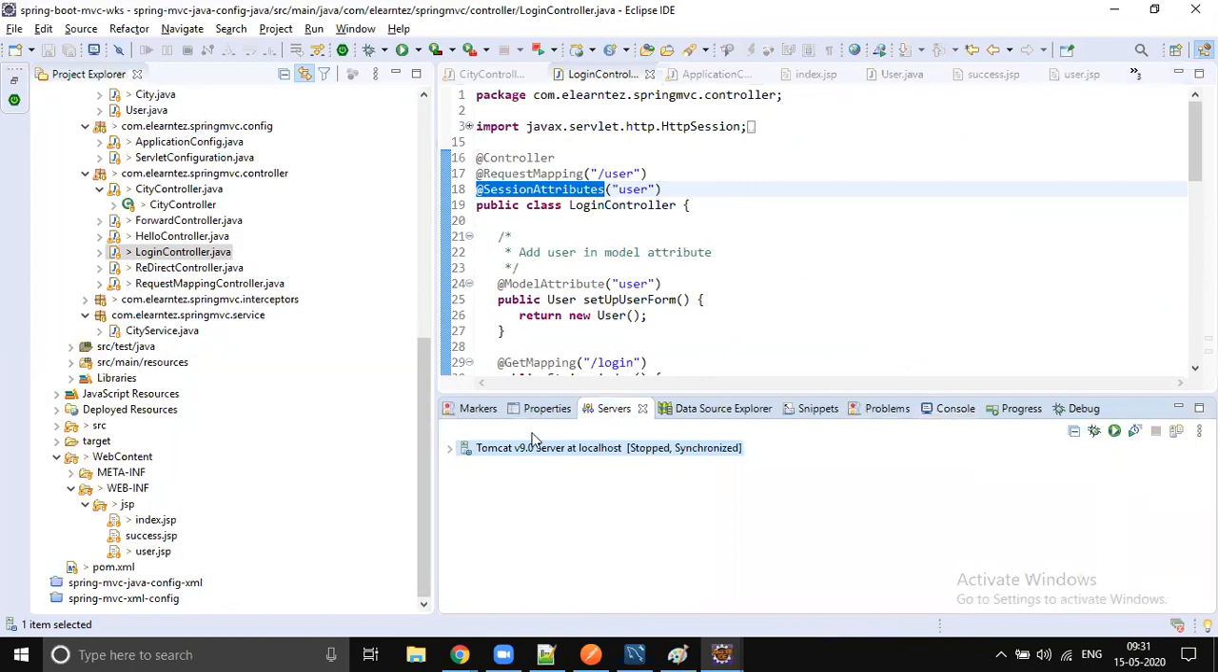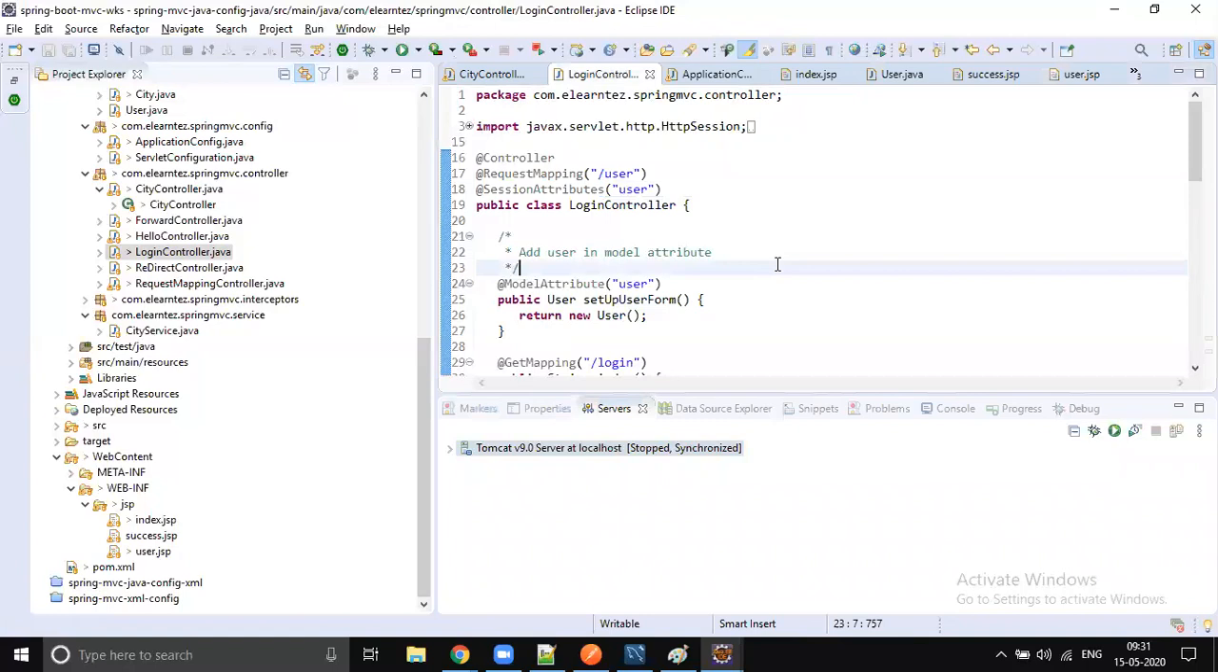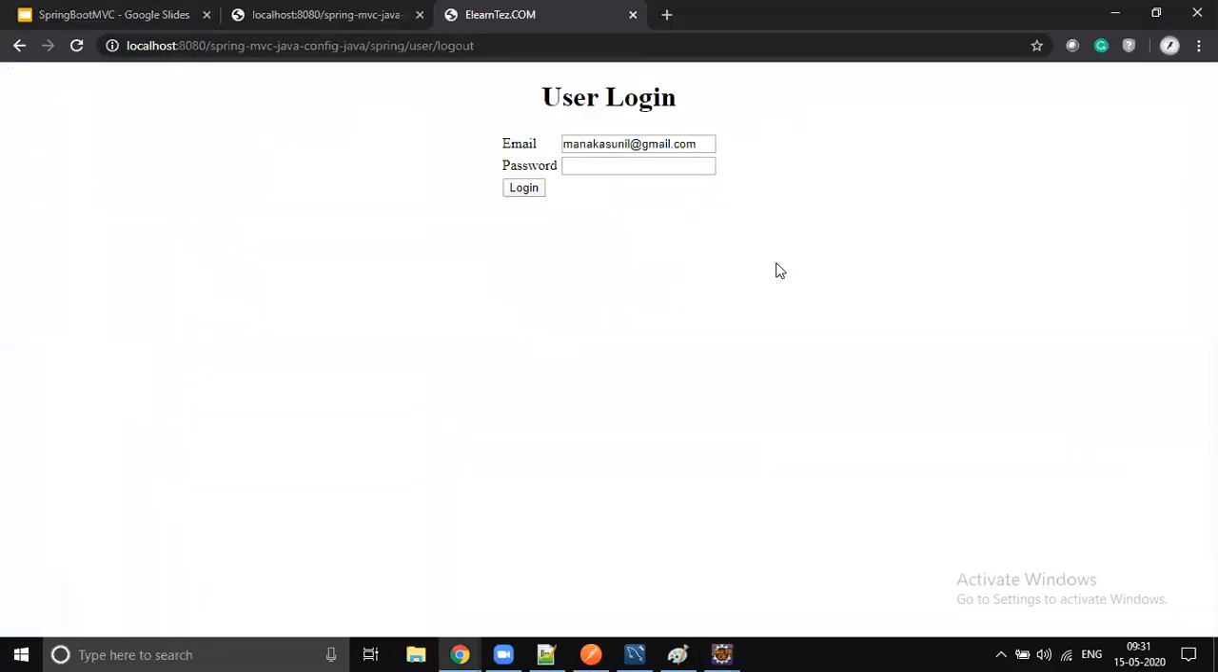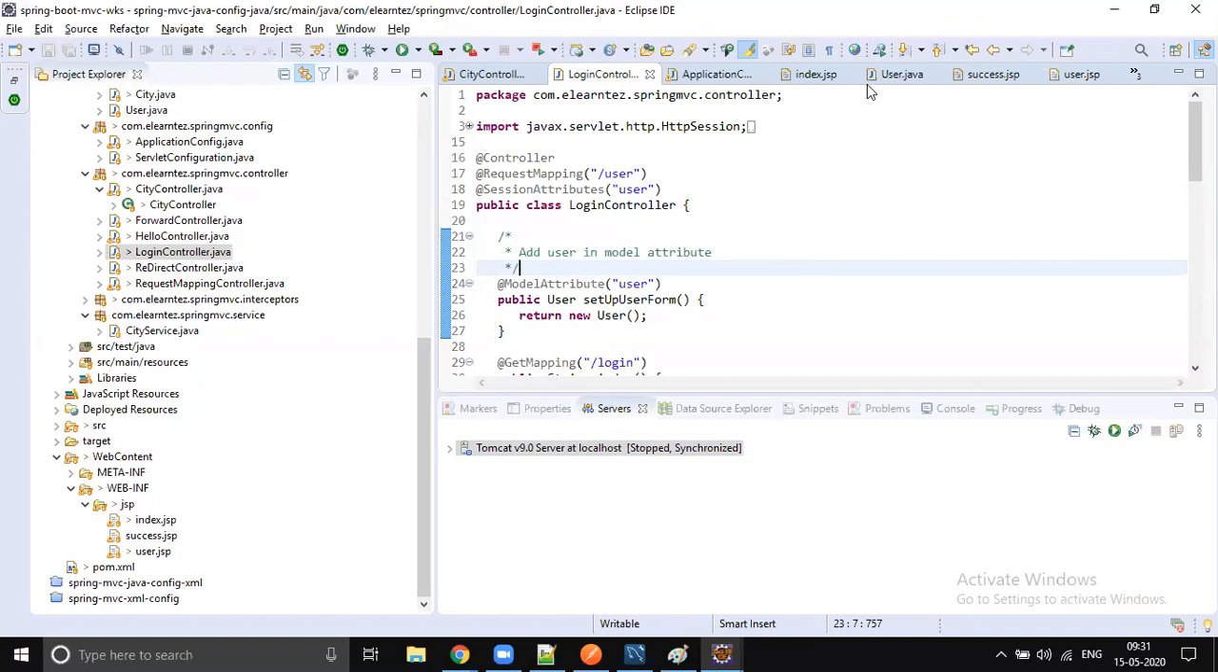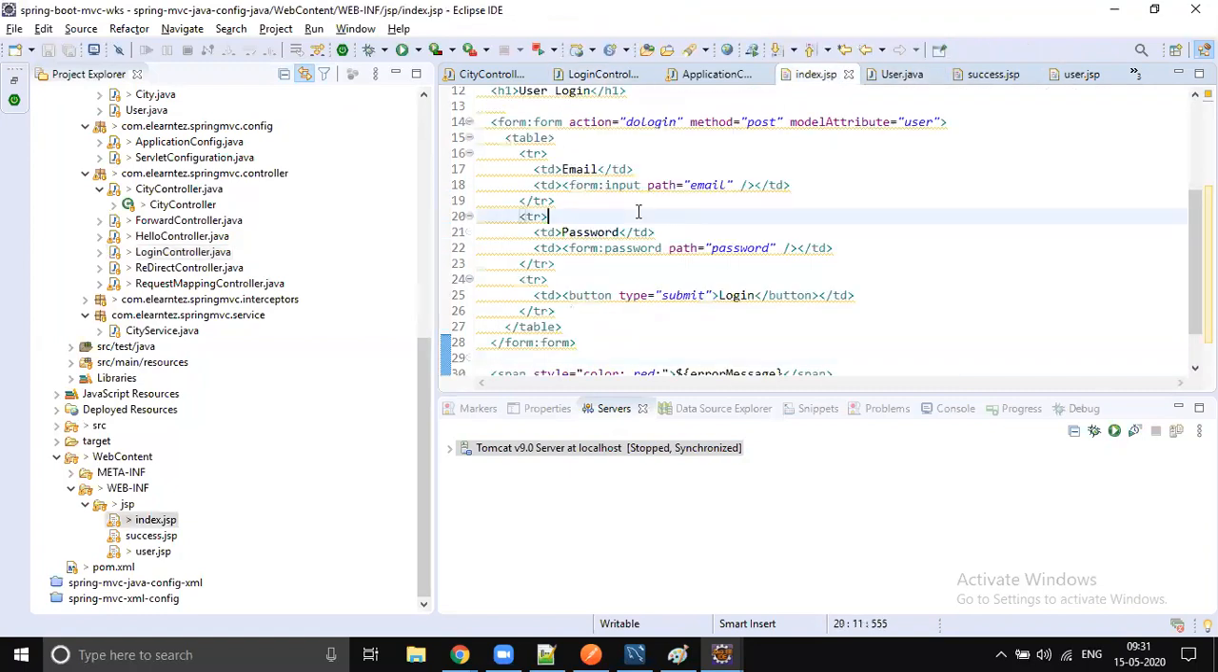But anyway, it's pure microservices. Now we are in pure microservices architecture. No JSP, no session, no model, no HTML, no form. But for your idea purpose, I just showed that demo. That's how we're going to use it. At model attribute, at session attributes, at session attribute, at request attribute. All these things we used to use in the legacy MVC application, right? And we used to have some strong support.